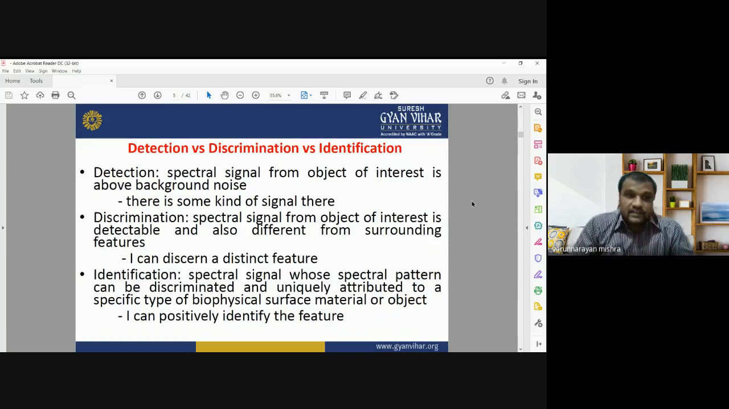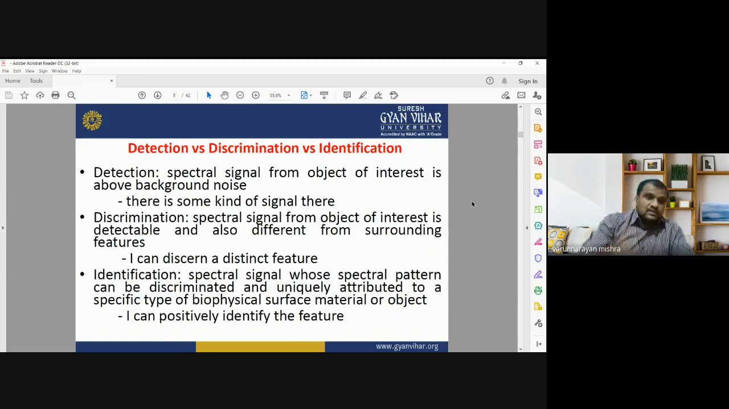Third one is identification. Identification means the spectral signal whose spectral response or spectral pattern can be discriminated and uniquely attributed to a specific type of biophysical surface or material or any real world object. So I can positively identify the feature.